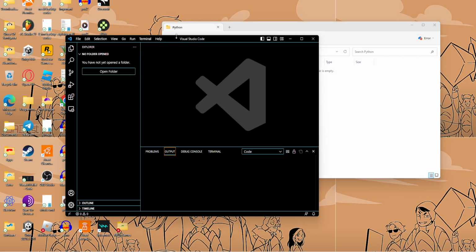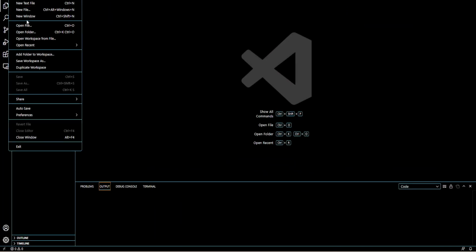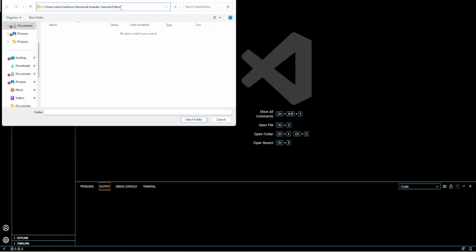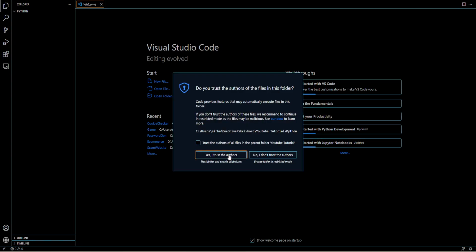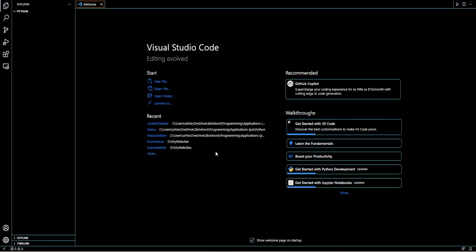You want to go into Visual Studio Code. You're gonna press File, Open Folder. We're gonna go to there and we're gonna press Select Folder. We now want to press Trust the Authors, and yeah. So now we're inside of the folder. Here's the Explorer, you can see the folder. Here's the tabs, here's the Run button, but we're actually not going to use that. We're going to use the actual Run command.